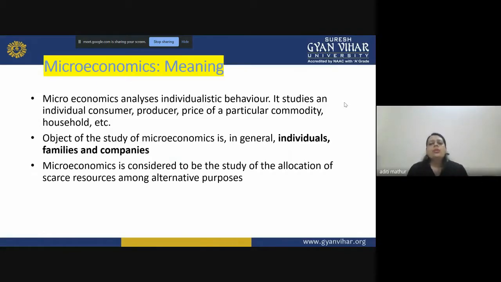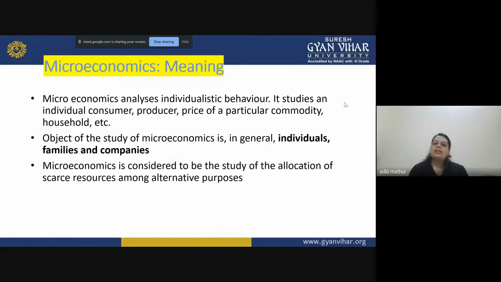If the producer wants to increase the supply, how should he increase the supply? What is the company's attitude when a new policy has been introduced, or when there is a change in fashion or in the taste of a customer, right? That is studied at the microeconomics level.